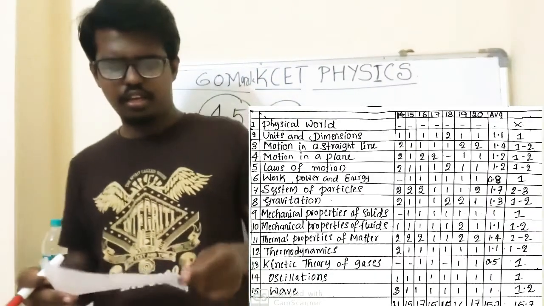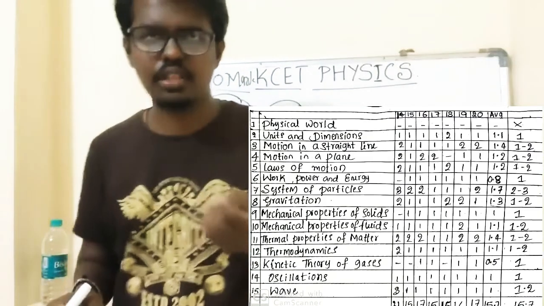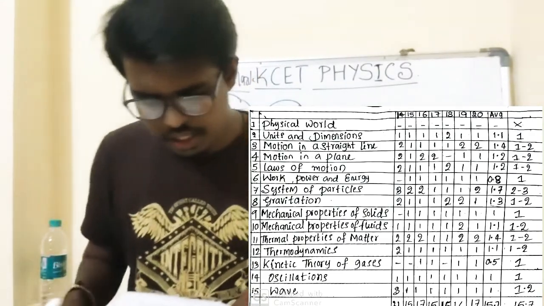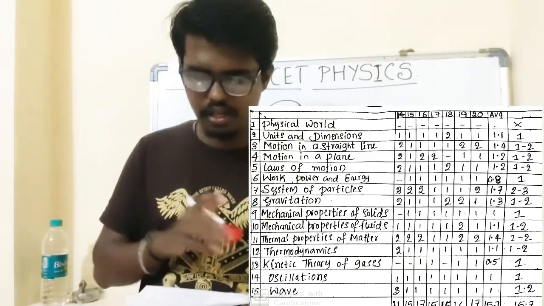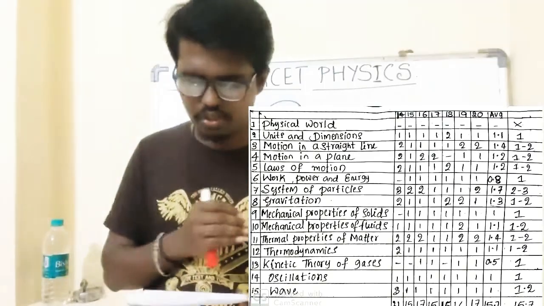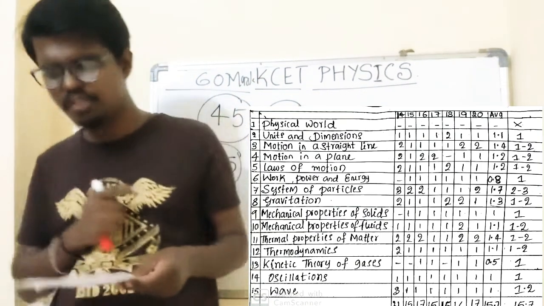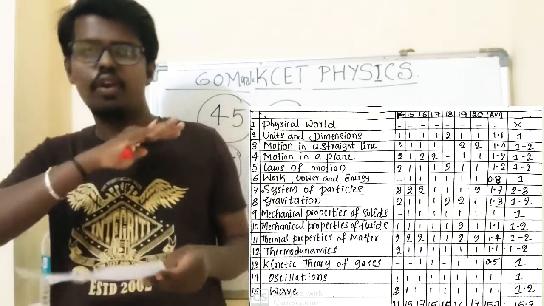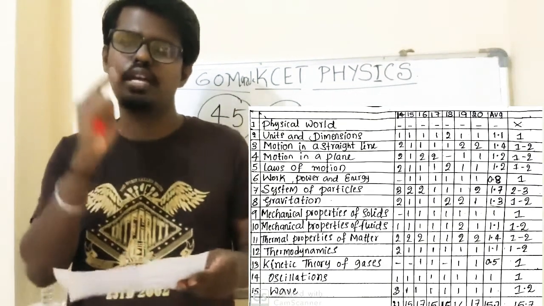In first year, the first chapter is physical world. From physical world no question will be asked. From units and dimensions, the second chapter, they asked one question in 2014, one question in 2015, one question in 2016, one in 2017, one in 2018. So the average will be one question from the second chapter of first year.